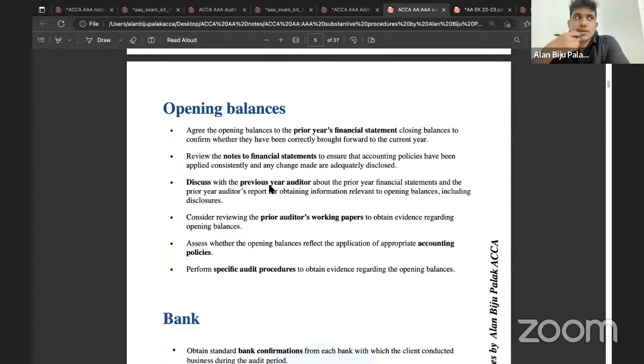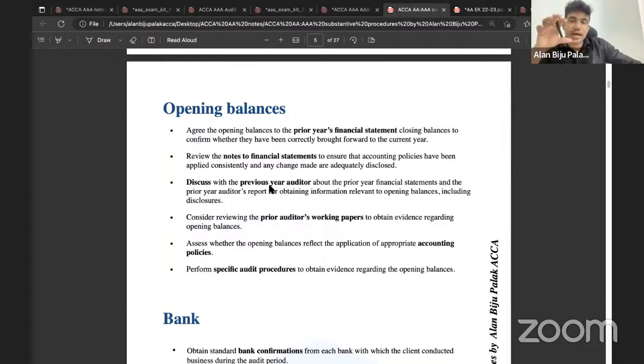Okay. So suppose consider that you have got a question specifying that it's a new client for the audit firm, or it may be specified that the previous year audit was not performed, or that the previous year audit was performed by some other auditor. In all these cases, we will always mention the risk that opening balance might be misstated. ശരിയല്ലേ? കഴിഞ്ഞ വർഷത്തെ ഓഡിറ്റ് ചെയ്തിട്ടില്ല, നമ്മളല്ല ഓഡിറ്റ് പെർഫോം ചെയ്തേക്കുന്നത്, ഒരു ന്യൂ ക്ലയന്റ് ആണ് എന്നൊക്കെ പറയുമ്പോൾ നമ്മൾ പറയും ഓപ്പണിംഗ് ബാലൻസിനെ കുറിച്ച് ഓഡിറ്റർക്ക് നോളജ് ഉണ്ടാവില്ല, ഓപ്പണിംഗ് ബാലൻസ് മിസ്റ്റേറ്റഡ് ആവുന്നു.